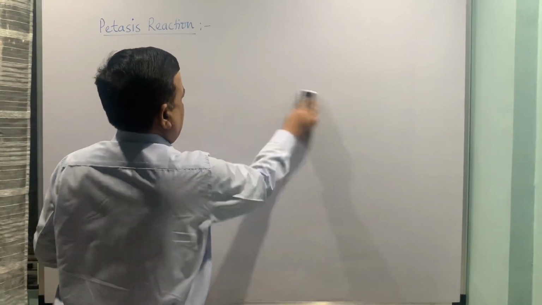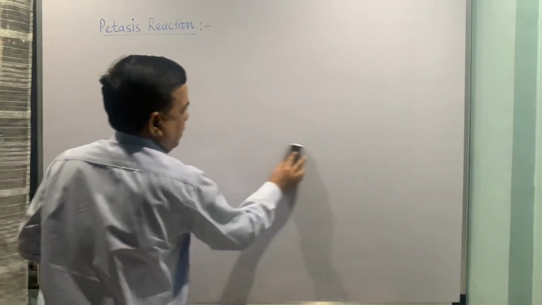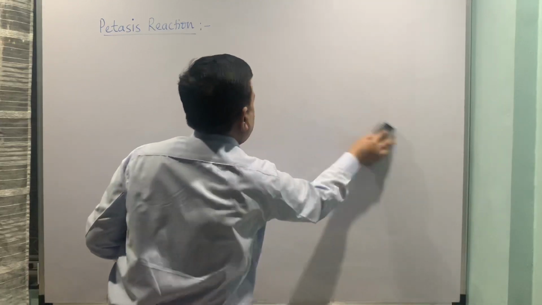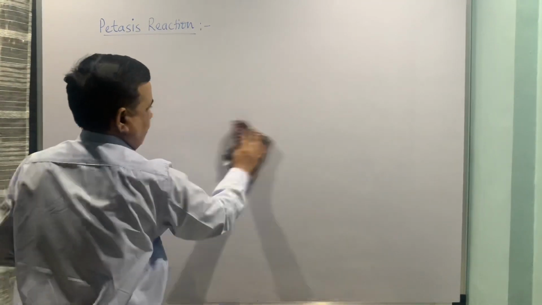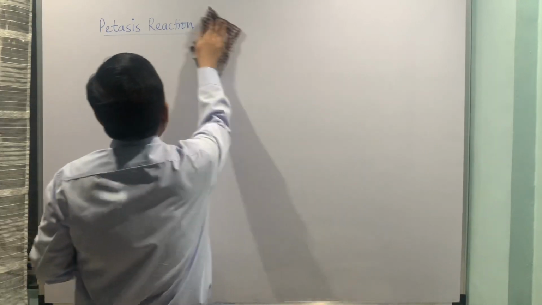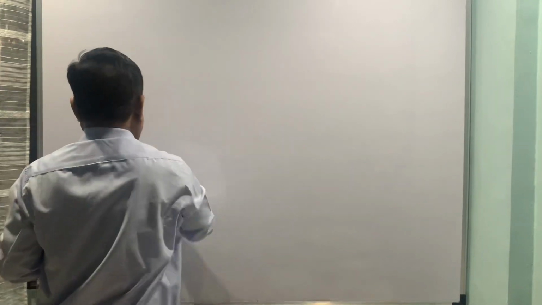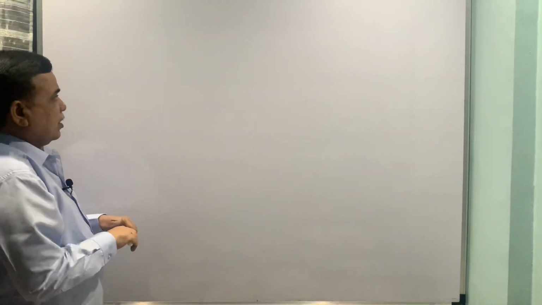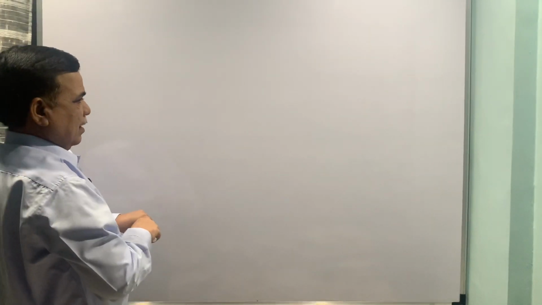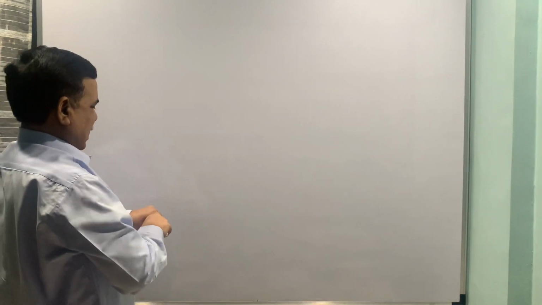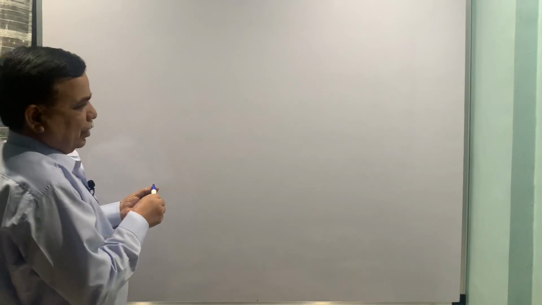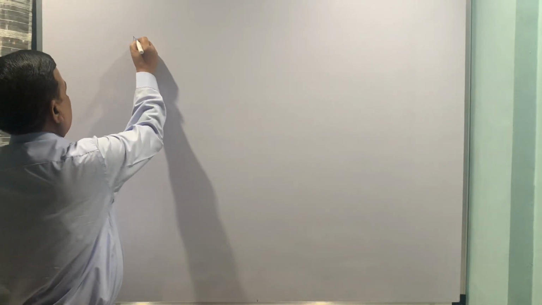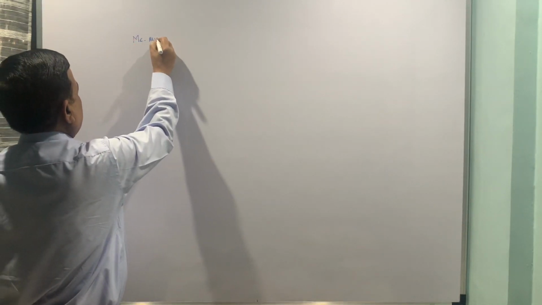McMurry coupling is another reaction wherein we can see the coupling of two aldehydic groups in the molecule or with two different molecules.